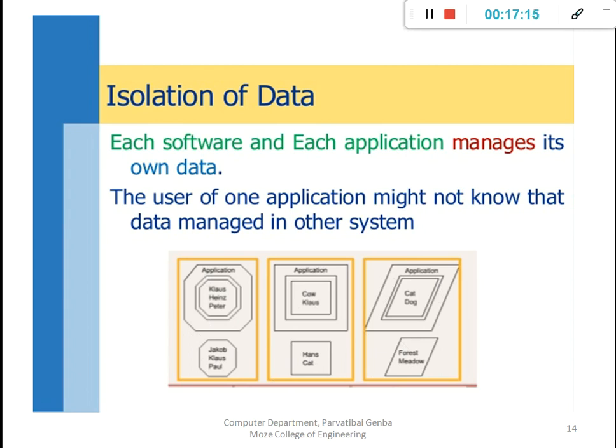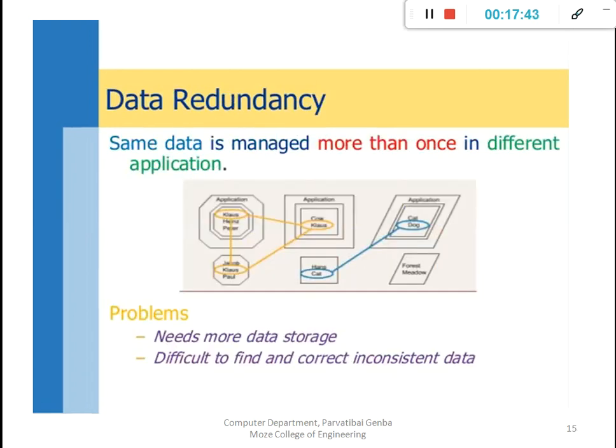Then a simple example related to isolation. We already understand that isolation is the separation of data, various files in different formats. Under the databases, with the combined data, we get combined data, and that is easy to access. Then next is data redundancy.